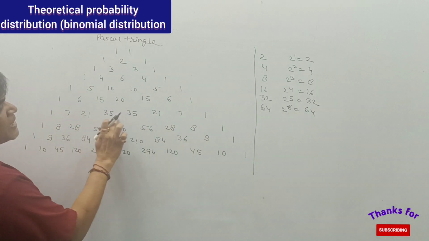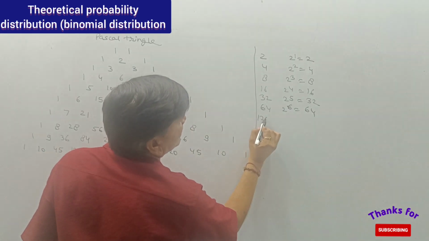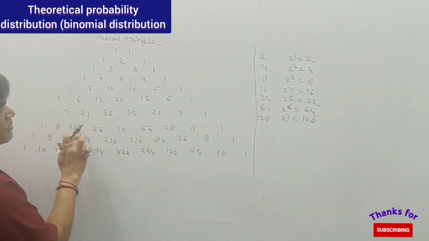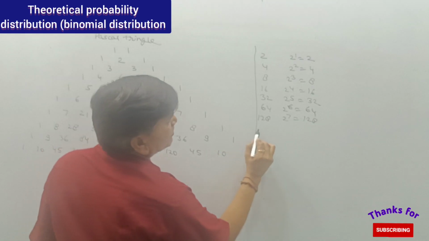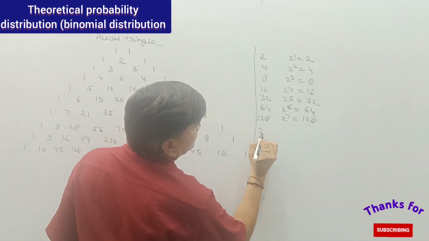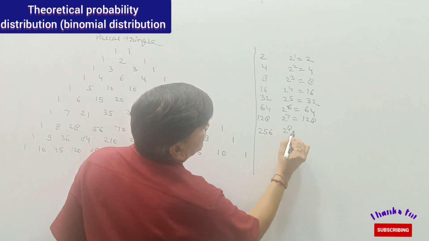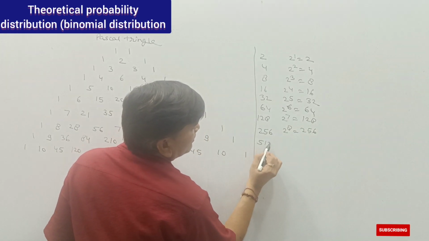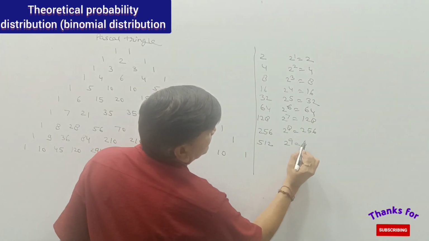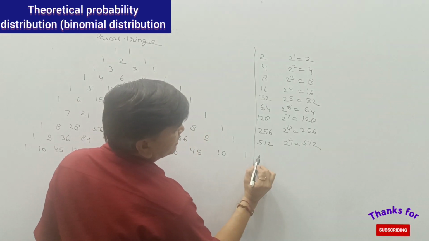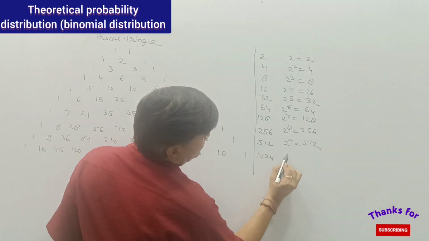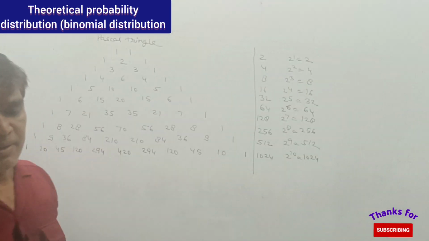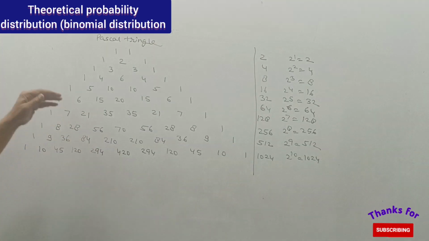The addition of this is 128, 2 raised to power 7. The addition of this is 256, 2 raised to power 8, that is 256. This is 512, 2 raised to power 9, that is 512. And the addition of this is 1024, 2 raised to power 10, that is 1024. So in this manner, the Pascal triangle can be used.